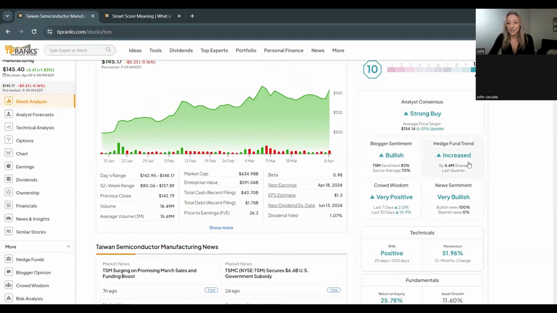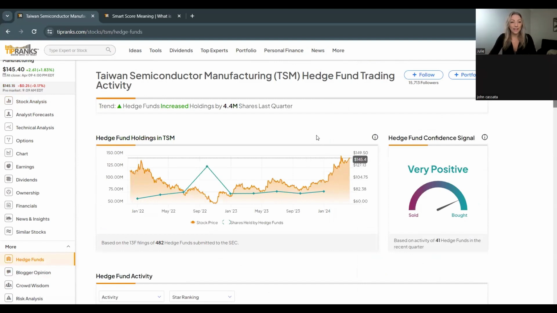Hedge fund trend is one that we love to look at here as well. So we can see here that it's increased by 4.4 million shares last quarter. Again, if we click on that, it's going to take us to this hedge fund activity under the More section. So that basically means during the last quarter, overall, all the hedge funds that hold Taiwan Semiconductor increased by 4.4 million. So that is very positive on the confidence signal here.